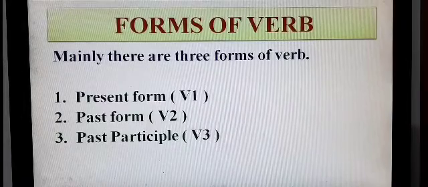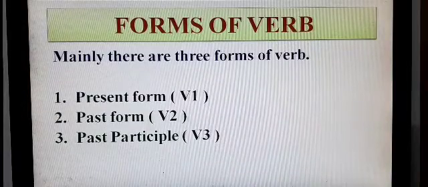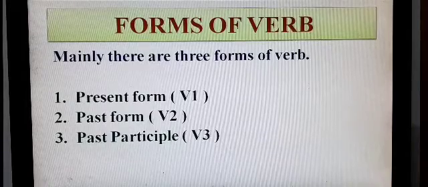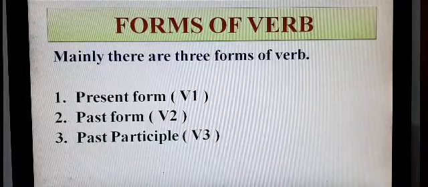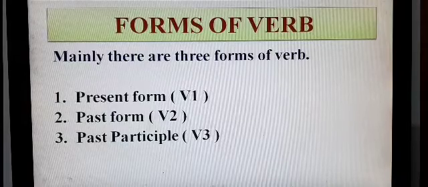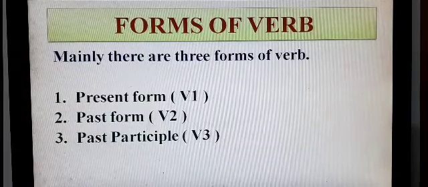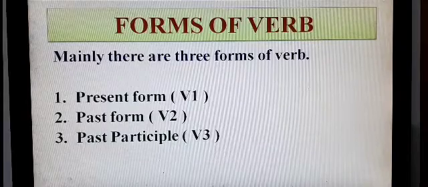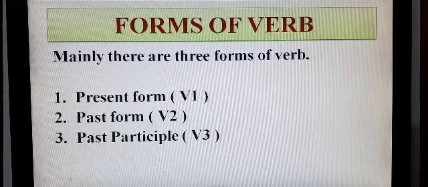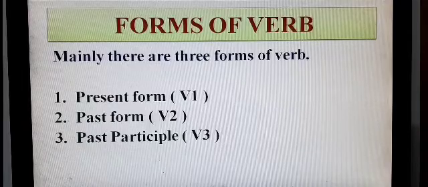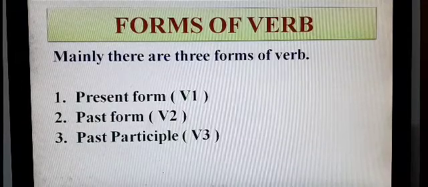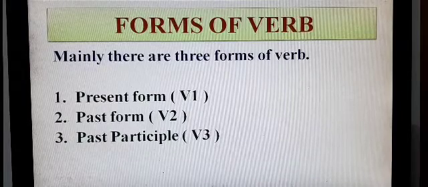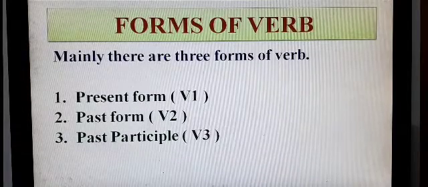So far, we classified verbs in 2 ways. However, verbs can be classified in many other ways. After the classification of verb, now let's learn the forms of verb. Mainly there are 3 forms of verb: present form, which is also known as V1, past form, which is also known as V2, and past participle form, which is also known as V3. So mainly there are 3 forms of verb.